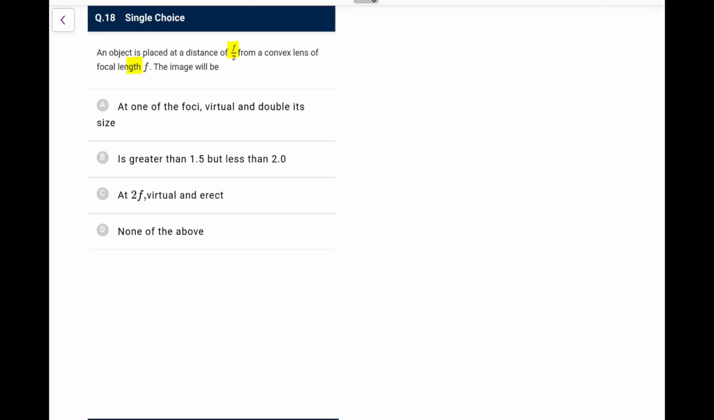So let me solve it. What I'll have is the equation 1 by v minus 1 by u, where u is minus f by 2, is equal to 1 by f. So what we'll have, 1 by v plus 2 by f equals 1 by f. So 1 by v is going to be minus 1 by f.